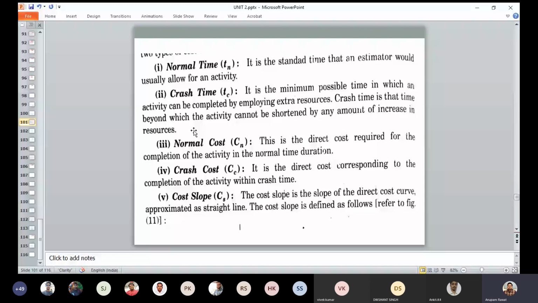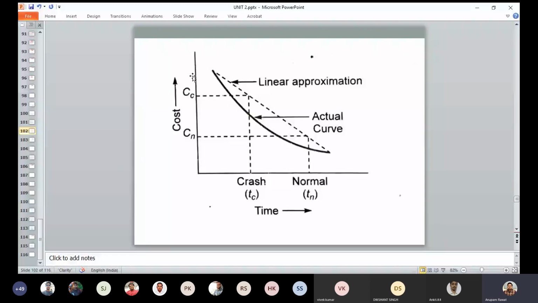Here the y-axis represents the cost, and x-axis represents the time. At the normal time, there is some cost, that is normal cost. This is lowest.